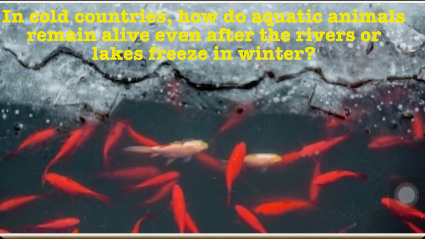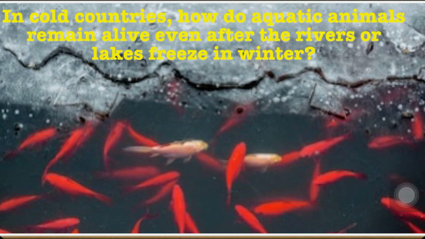So student, on the basis of anomalous behavior of water, now use your brain power and tell me, in cold countries, how do aquatic animals remain alive even after the rivers or lakes freeze in winter? So here is the answer.